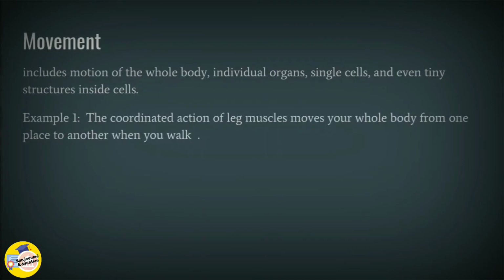The third one we have is movement. Movement in general is the motion of the body. One thing to be noted here is that although plants are also living organisms, or counted as living things, they do not have this feature of motility. So looking at the definition, it includes the motion of the whole body like we do, individual organs, single cells, and even tiny structures inside the cells. So you see, we are not just talking about the movement of the body, but we are also talking about the cell organelles and the cells inside the body.